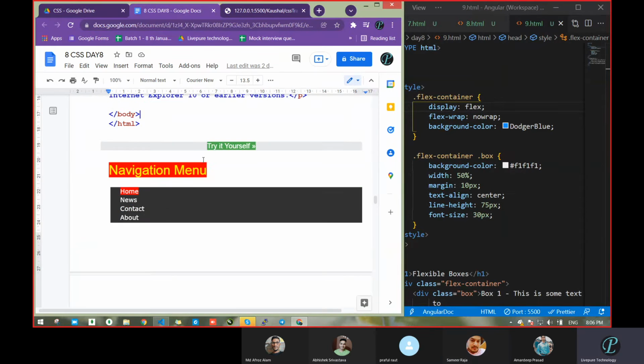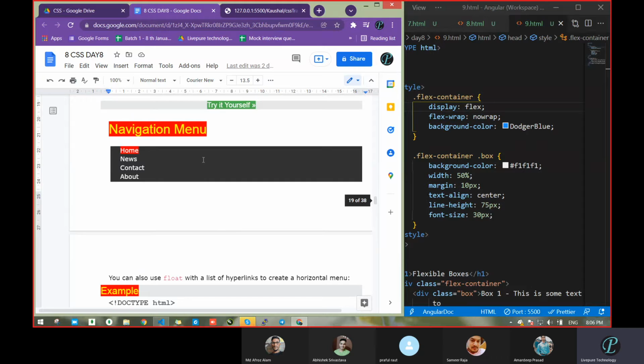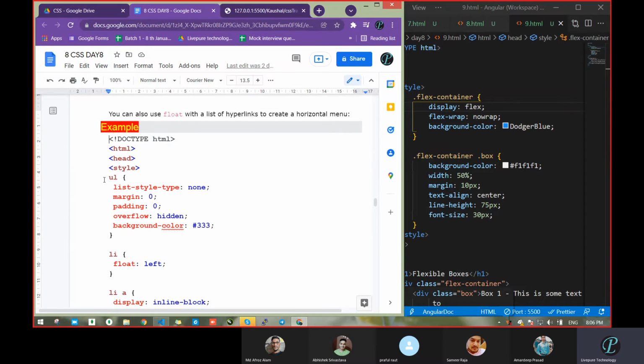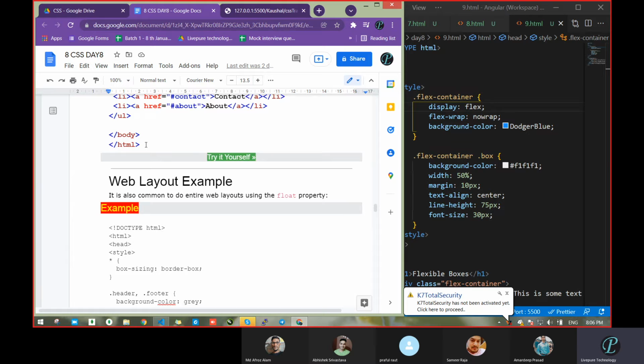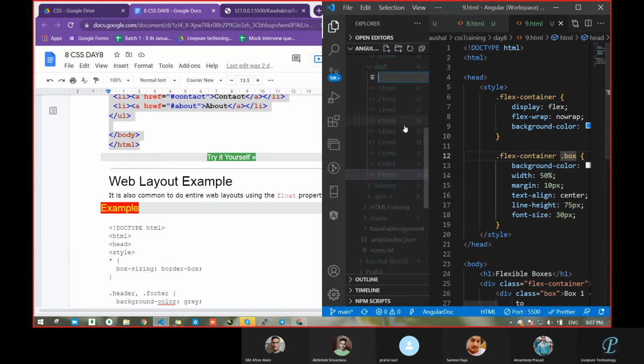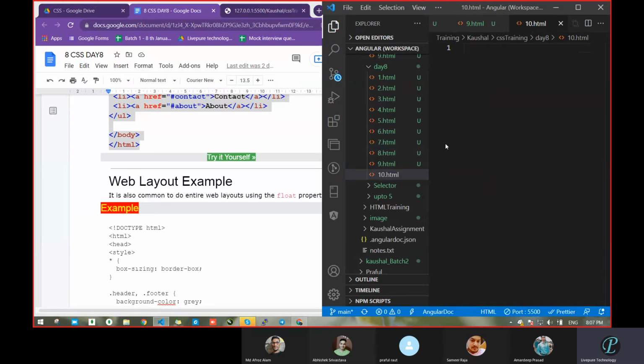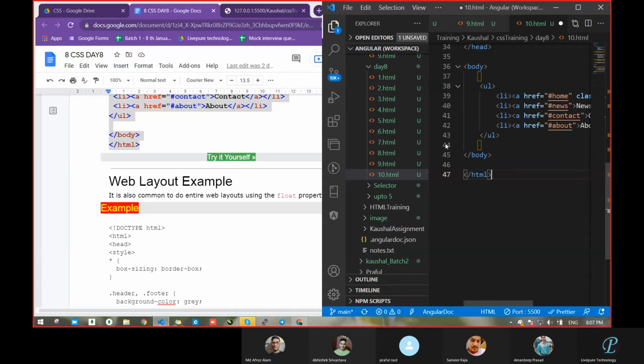Got it? Okay. Now the next topic is the navigation bar, the navigation menu. I will not go into much detail because we know all these things. These are just simple examples. Whatever topics were there, we covered all. Now I will just show you a demo sample.